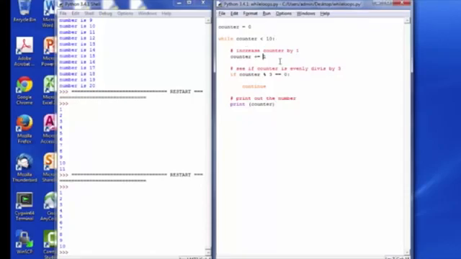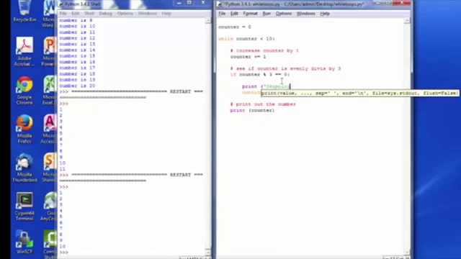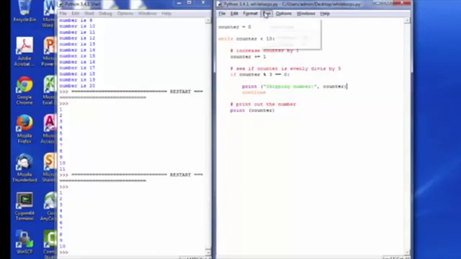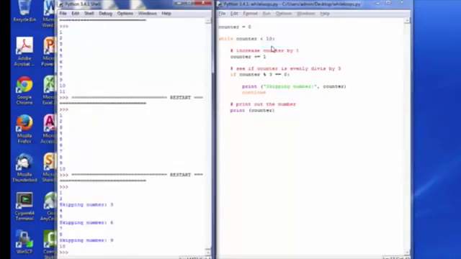So let's go ahead and put a print statement in here just so we can see what's happening. Print "skipping number" counter. Let's go ahead and run this program and see what happens. So we went inside of there, 1, 2, we're skipping 3, 4, 5, skipping 6, 7, 8, skipping 9. So the continue statement will end the loop's current iteration and give the loop the ability to reevaluate whatever condition is attached to it at this point.